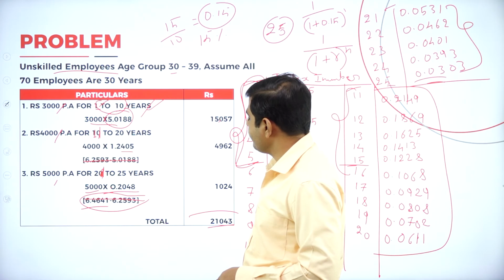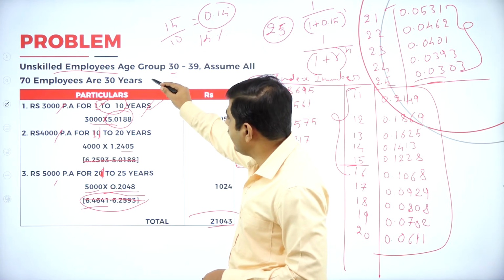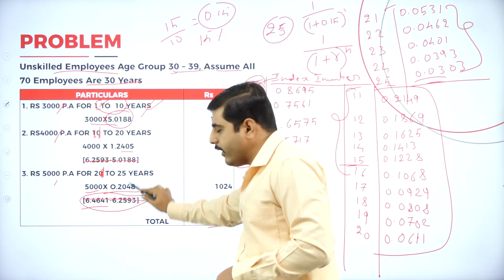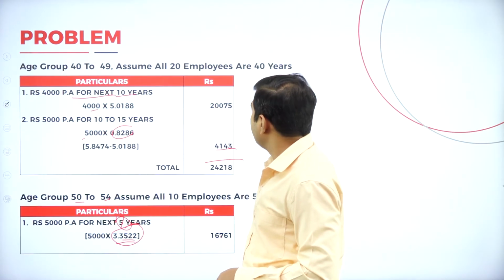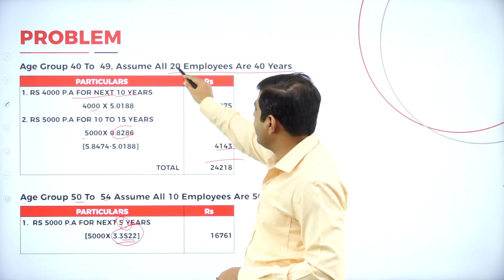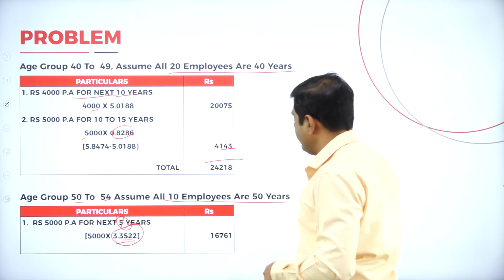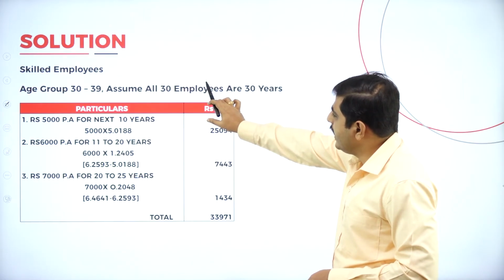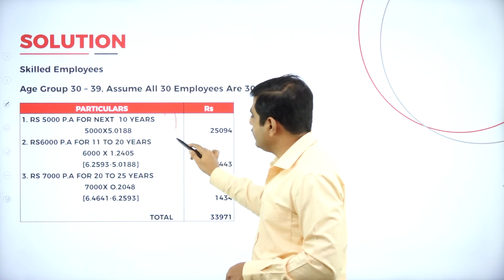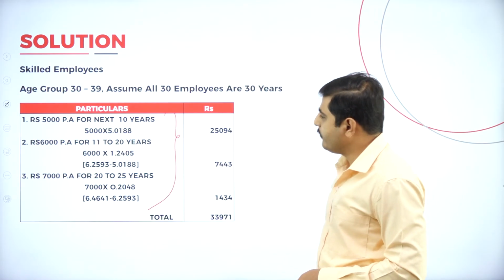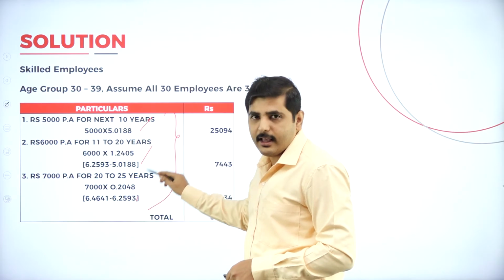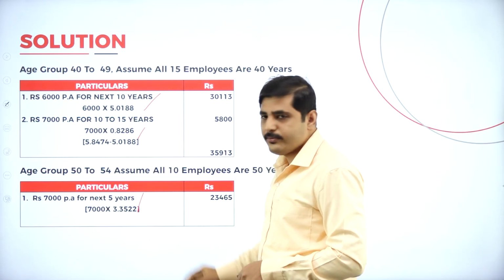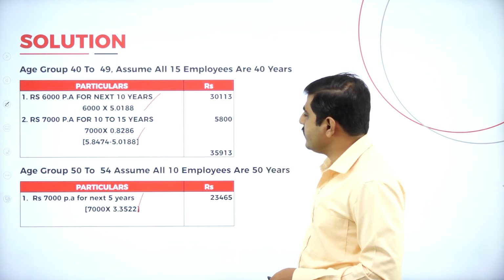See here also, while calculating for the unskilled from age group 30 to 39, assume all 70 employees are 30 years. So I calculated for all 30 years. Assume all employees are 20 years, so I have calculated for 20 years. Assume all employees are 50 years, I have calculated. The same approach should be applied for semi-skilled employees. Again for unskilled employees, take all 3 groups: calculate for the first 10 years, next 10 years, next 5 years. Again first 10 years, next 5 years. Last one, first 5 years, that's it. Like this we should do the problem.